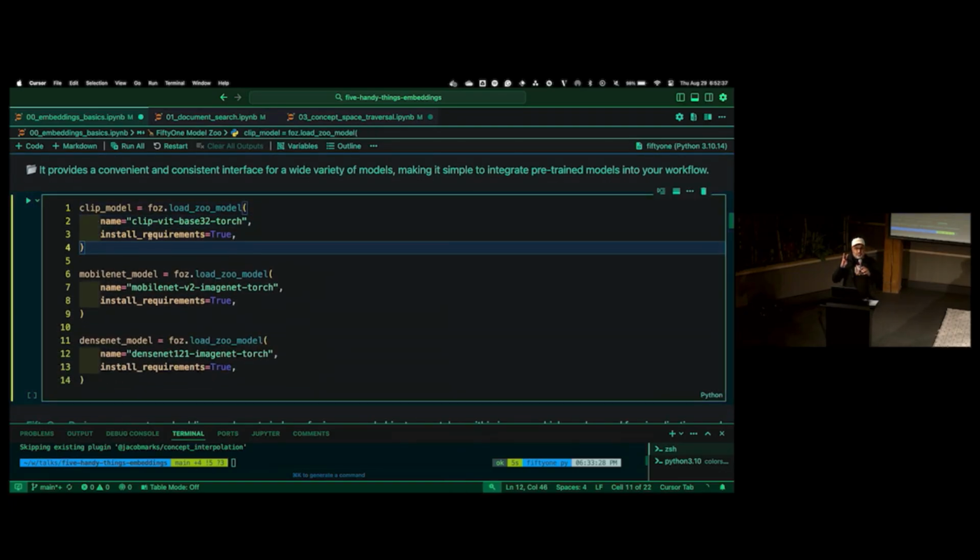I'm downloading 3 models for embedding from the FiftyOne Model Zoo. I've got a CLIP model. Have you guys heard of CLIP? Or anybody? Do you know what CLIP does? It's a 2-tower embedding model. It has an image tower, a text tower, and tries to locate where images are. Yeah, so CLIP, contrastive language image pre-training.